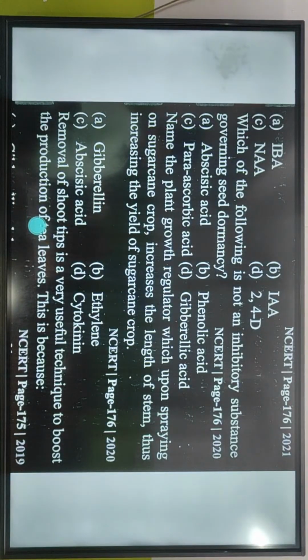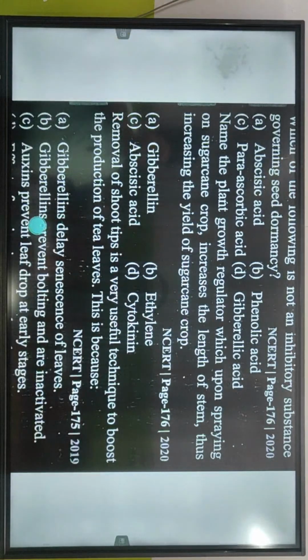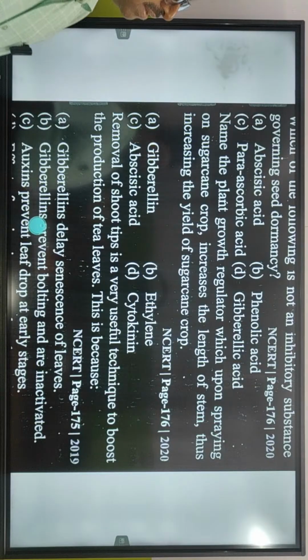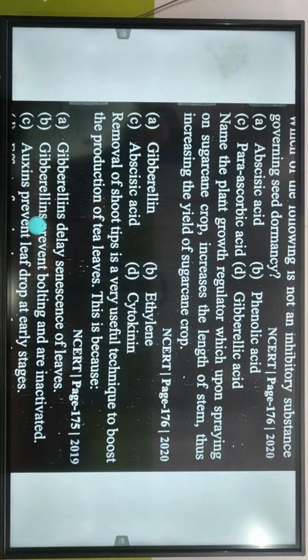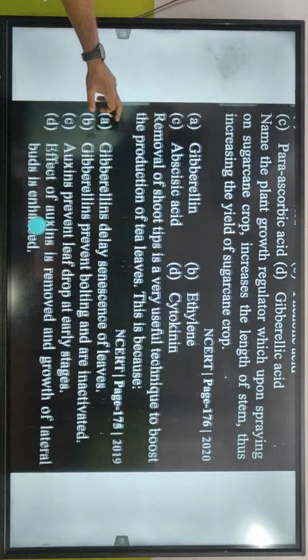Which of the following is not an inhibitory substance governing seed dormancy? Gibberellic acid. Name the plant growth regulator which upon spraying on sugarcane crop increases the length of the stem. I said it a little while ago, gibberellic acid.